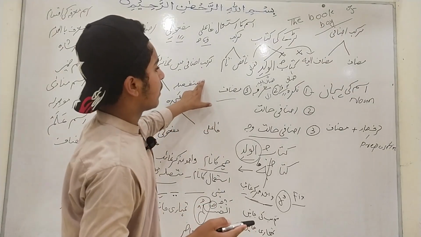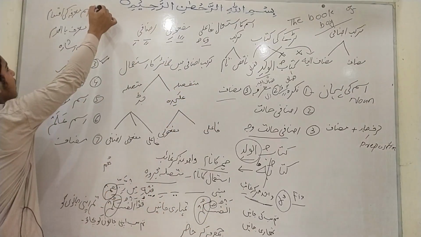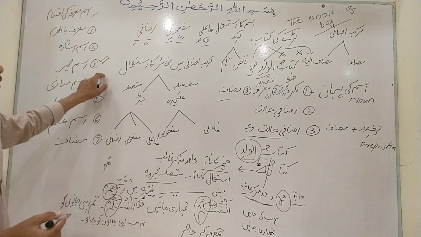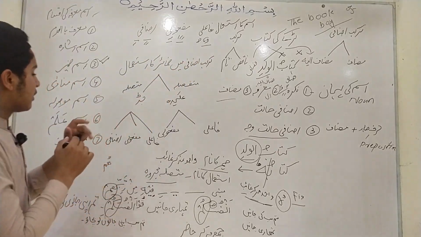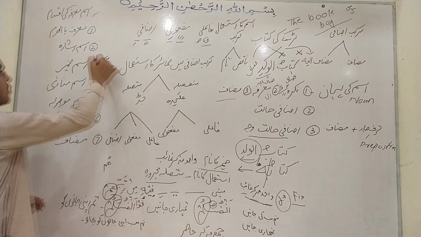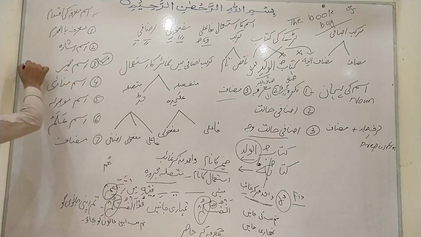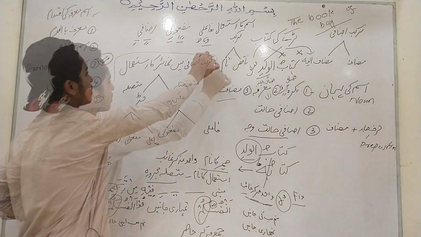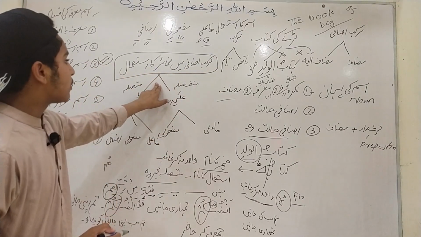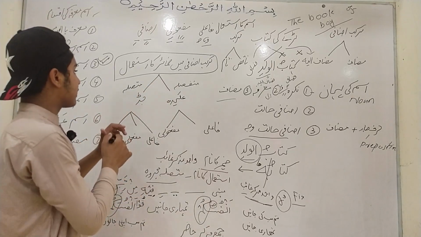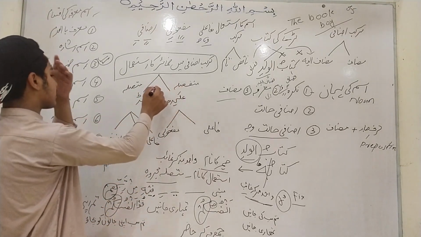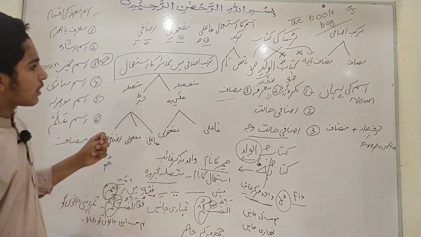Now we will use different kinds of nouns in Murakkab izafi. The first kind, which is mostly used in Murakkab izafi, is Zamair, the pronoun. This is our topic now. Pronoun in the Arabic language has two types. The first one is munfasila and the second is muttasila.